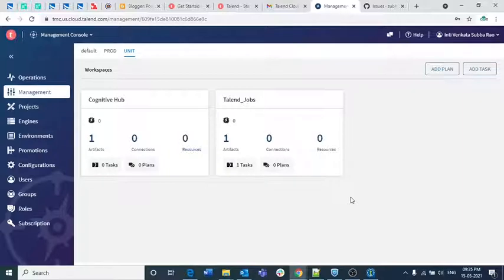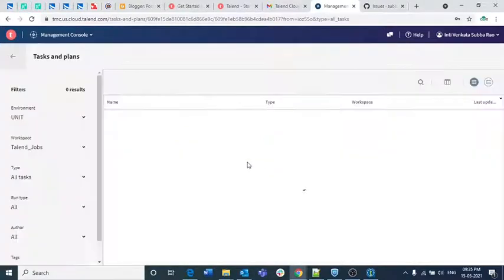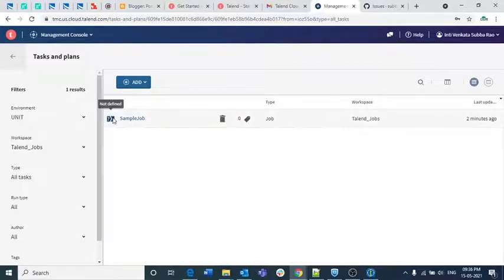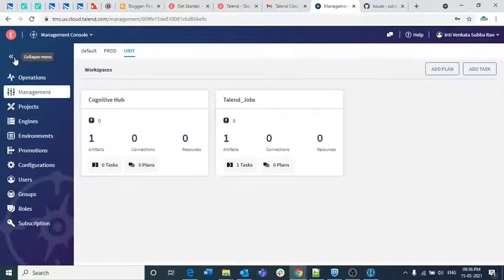Whenever you publish a job to the cloud, it will create it as an artifact. If you are doing it for the first time, and you have a job which is not there in the cloud, then it will automatically create one unusual task like this. It is a task without any configuration, and if you observe, it will show as not defined.